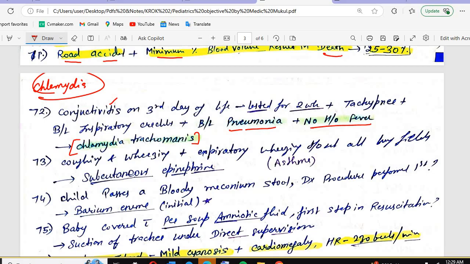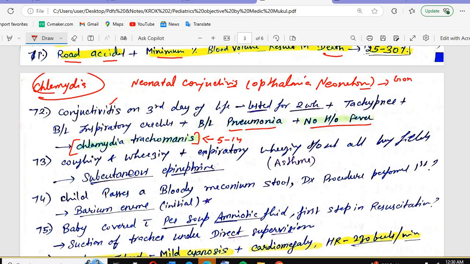It is usually seen in the 0 to 5 days by the gonorrhea and 5 to 14 days by the chlamydia trachomatis. So that is the neonatal conjunctivitis, the ophthalmia neonatorum.